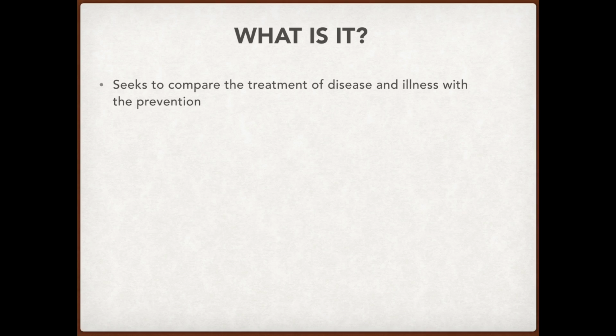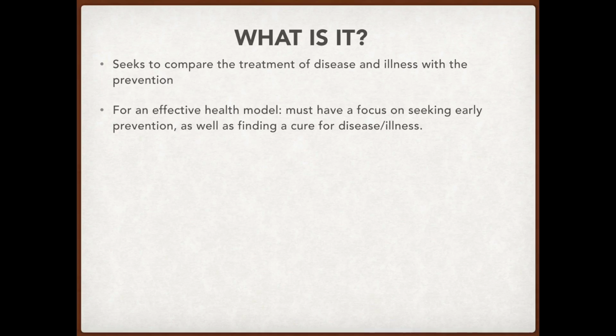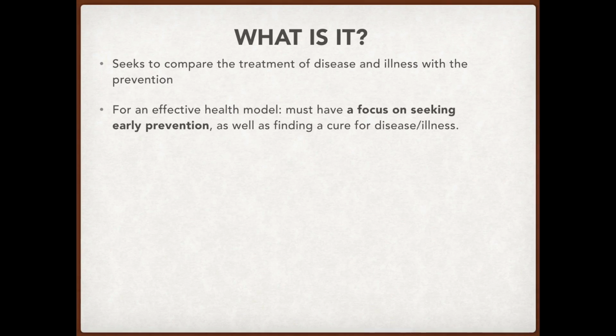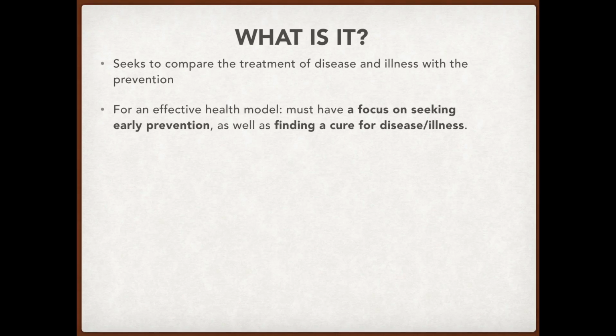This dot point on the syllabus seeks to compare the treatment of disease and illness with the prevention. For an effective healthcare model, Australia must have a current focus on seeking early intervention and prevention, as well as finding a treatment and cure for disease and illness.